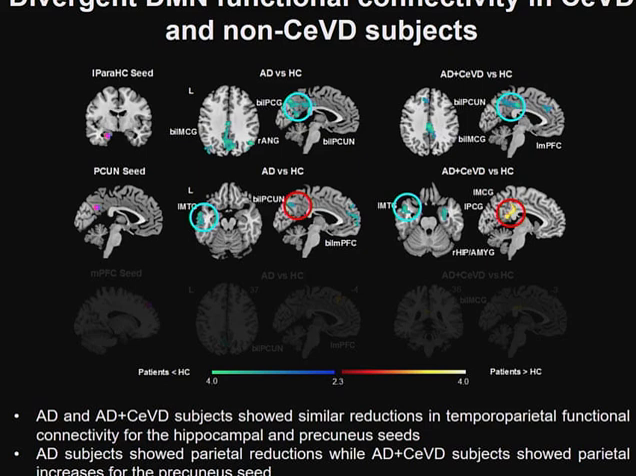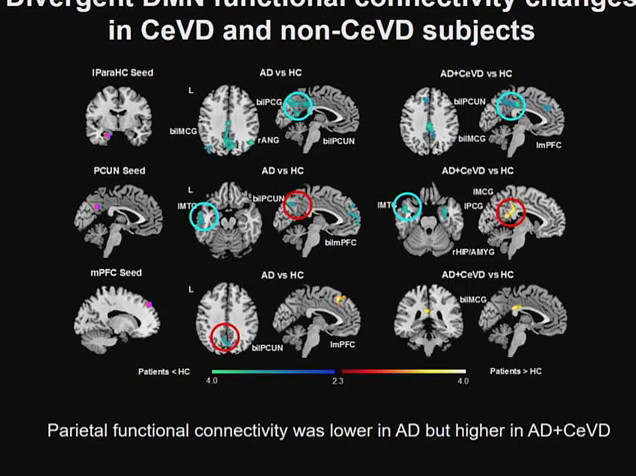On the other hand, for the precuneus seed, we found divergent changes between the CVD and non-CVD groups, such that subjects with AD showed reductions in parietal functional connectivity, whereas AD with CVD subjects showed increases in parietal functional connectivity. For the medial prefrontal cortex seed, we found frontoparietal reductions in functional connectivity. However, for the AD with CVD subjects, we found increases in frontoparietal functional connectivity, again reflecting a divergence between the CVD and the non-CVD groups.